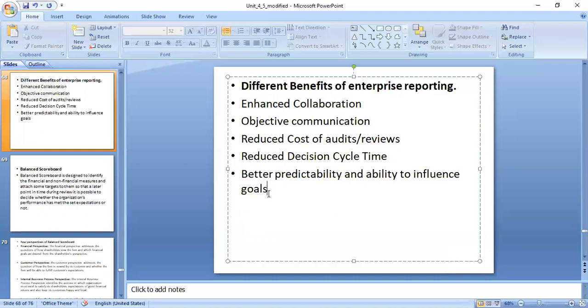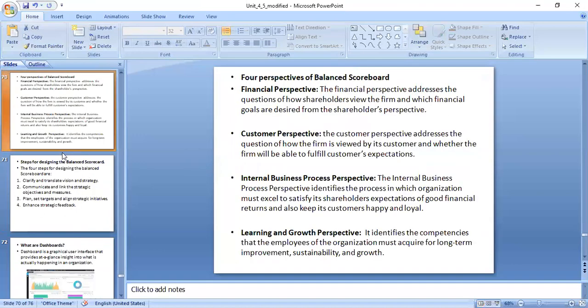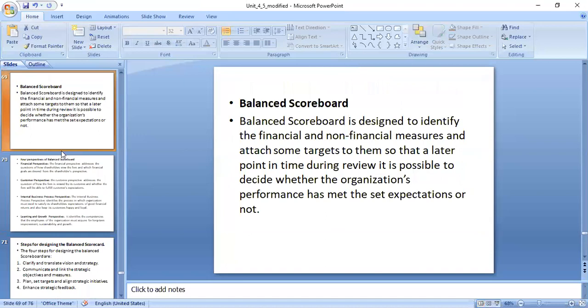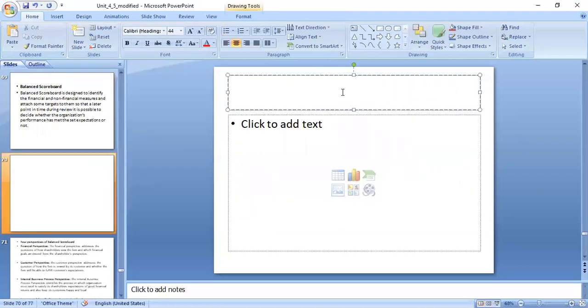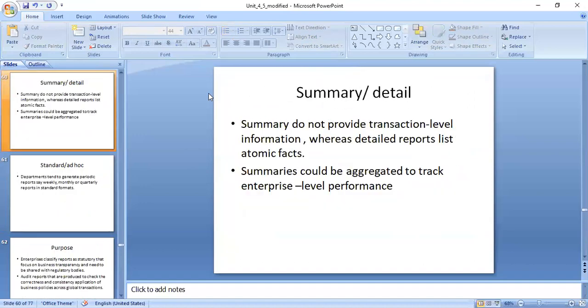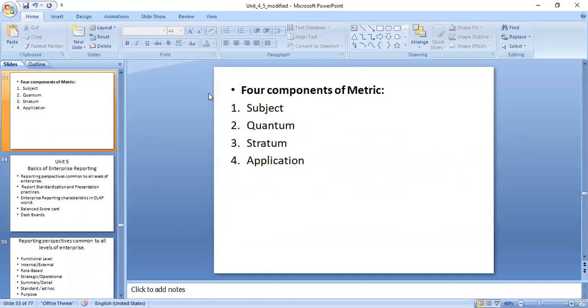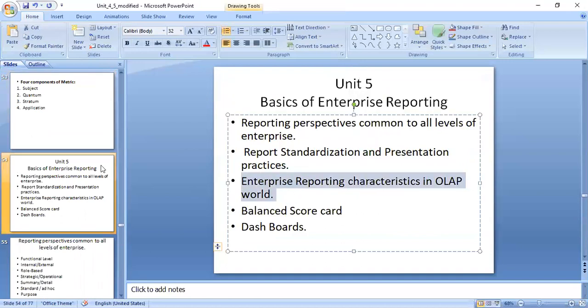Give me an excuse here. The topic is not included one more. Just a minute, I will show you. Give a minute for me. Enterprise reporting characteristics in OLAP. That is missing. Just I will go back and copy and paste. And I will highlight only the points which are there included in this. This topic was getting missed. Extremely sorry for that.